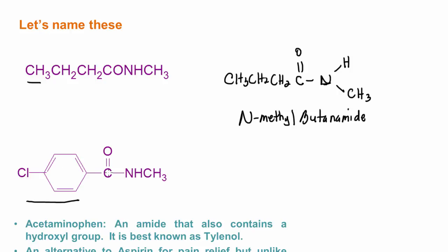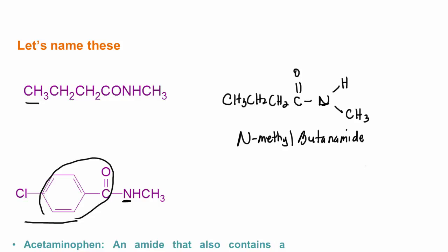And then this one here, well, we have a benzene ring here, and we would forget about the chlorine for now. Okay, let's just go ahead and name the acid part here. This would be benzoic acid, but here we know that we have an amide, so replace the OIC with amide, so this would be benzamide. Okay, and here we have a chlorine.